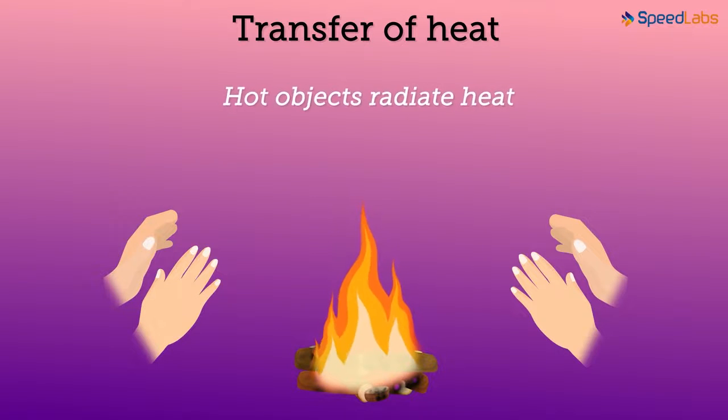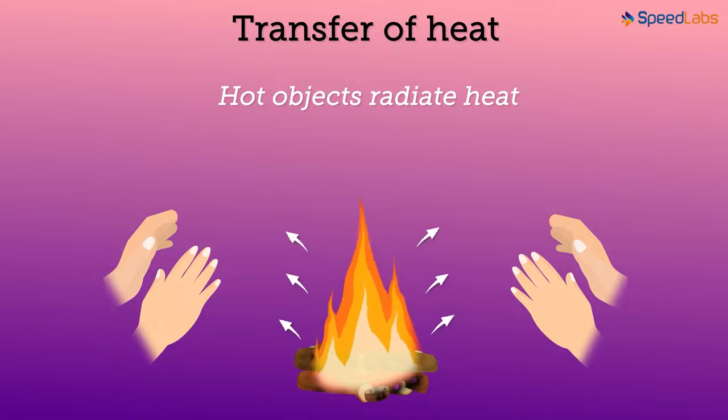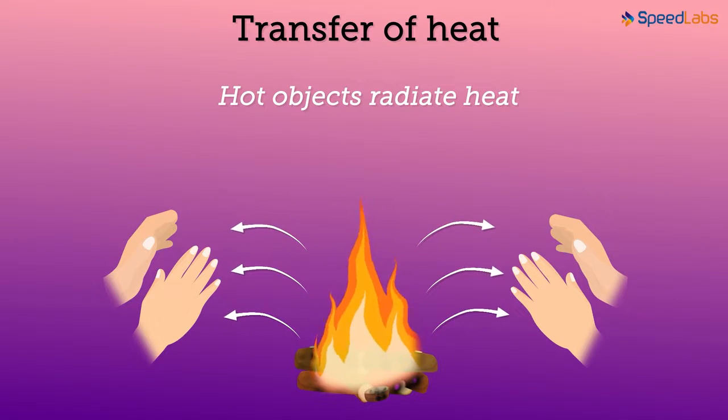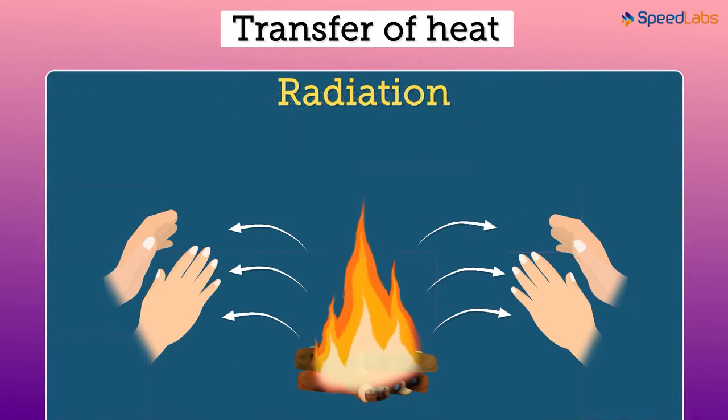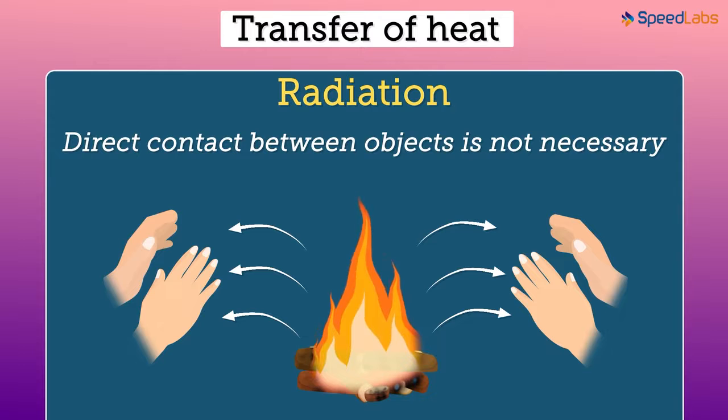But how do we feel the heat in the other direction of the fire as well? This is because any hot object can radiate heat. And the heat from the hot object travels in the form of electromagnetic waves. Is this a form of heat transfer? Yes, the transfer of heat from a hot object in the form of electromagnetic waves is called radiation. This means the transfer of heat takes place even if there is no direct contact between the objects.